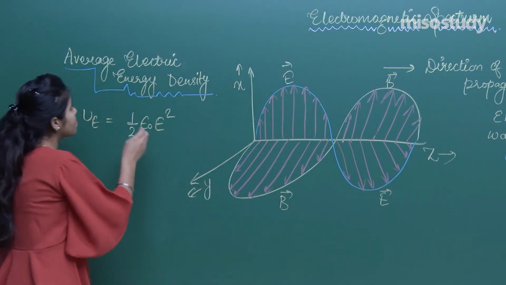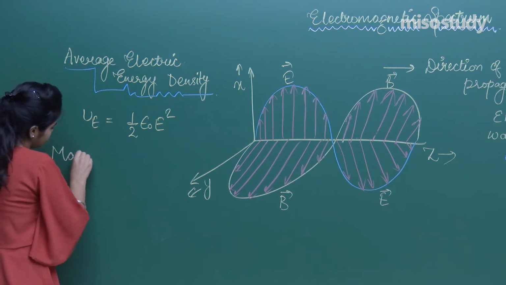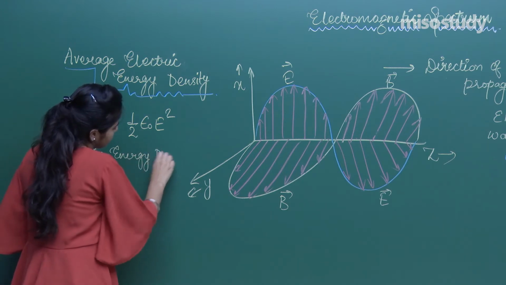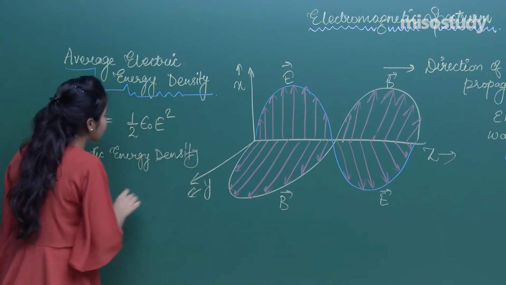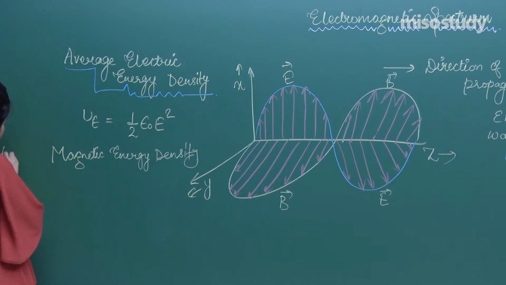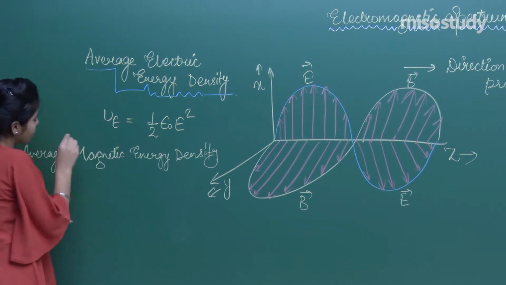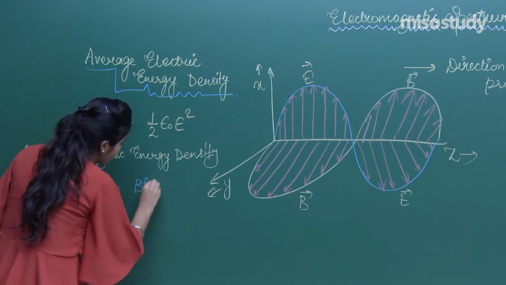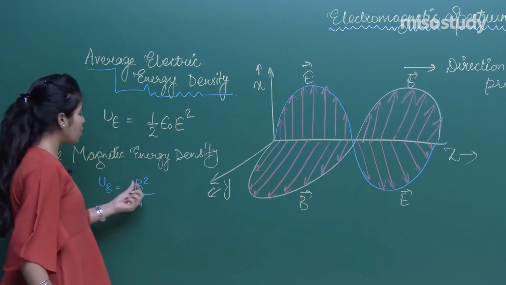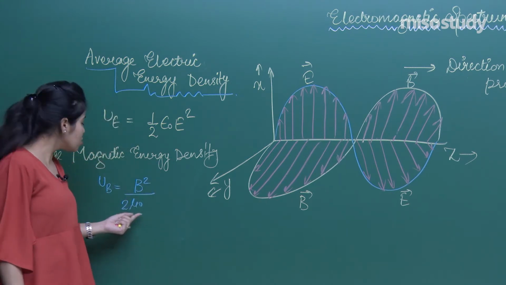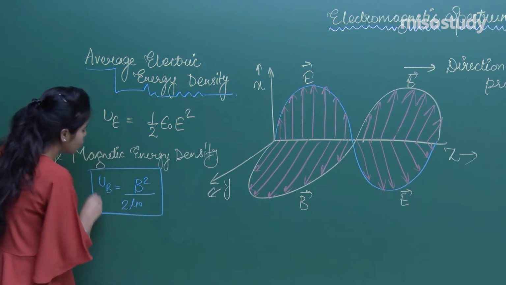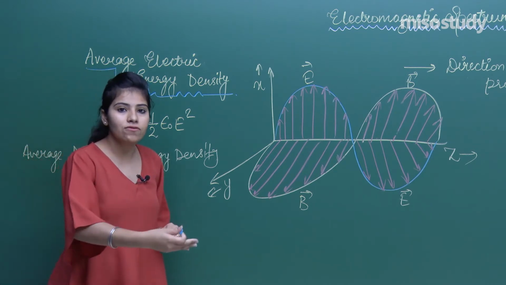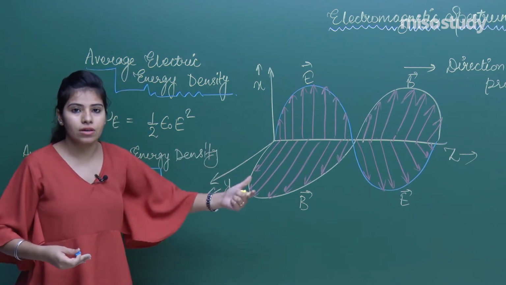Whereas if I talk about the magnetic energy density, this is all that we have covered in the previous class, but just a summary of that. So this is nothing but UB equals B square upon 2 mu naught. This is your average magnetic energy density. Now see, the energy is conserved when the wave is traveling.